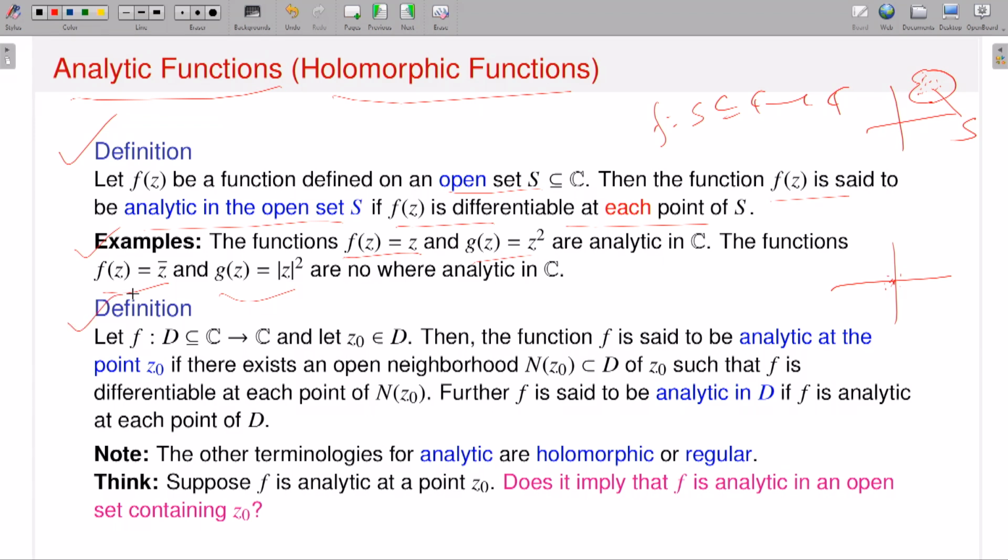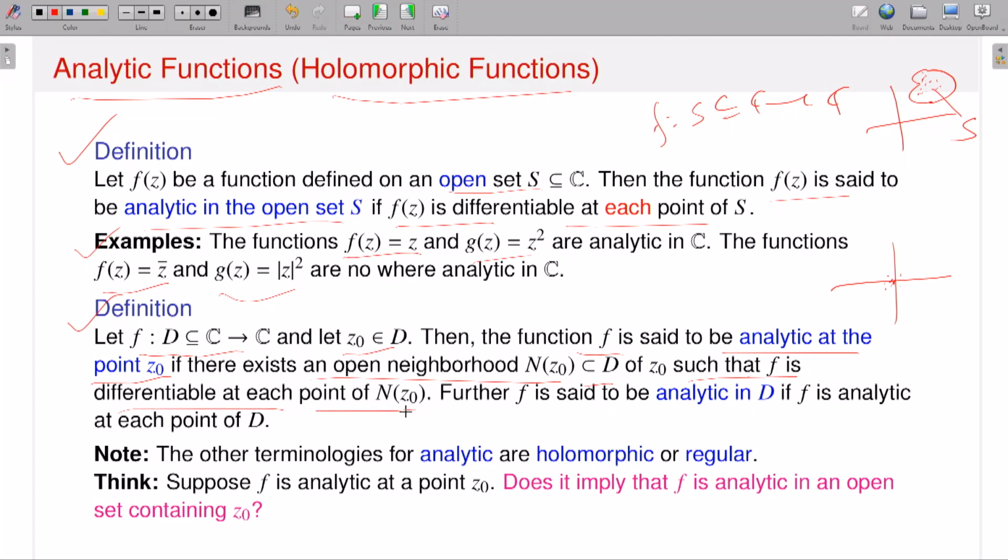Next I will talk about what is called analytic at a point. First I defined analyticity on an open set. What is the definition of analytic at a point? If I have a function from D, a subset of C, to C, and I am considering a point z naught in D, then f is said to be analytic at the point z naught if there exists an open neighborhood of z naught contained in D such that f is analytic on that open set. That means f is differentiable at each point of that neighborhood.